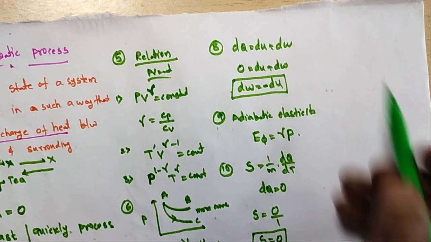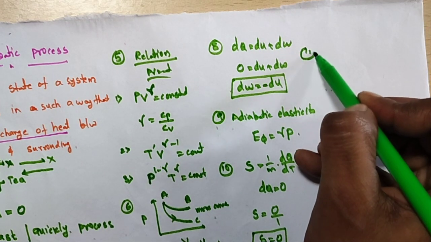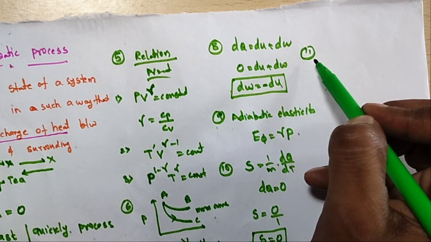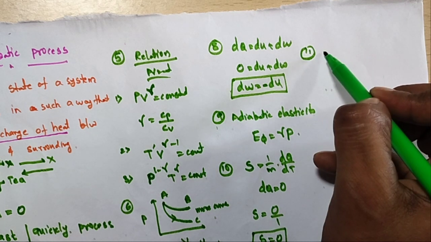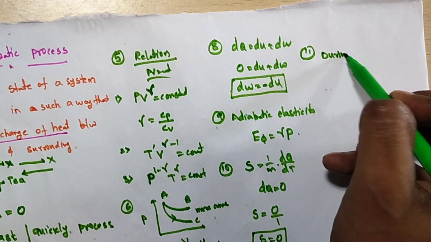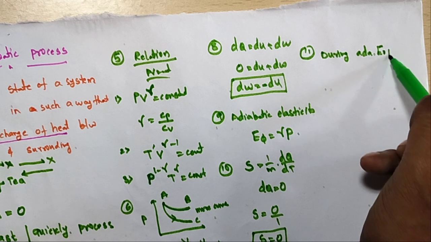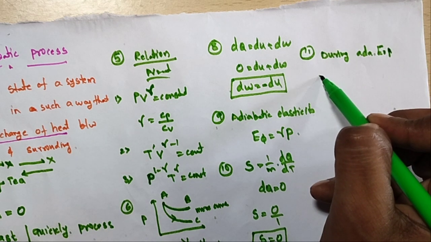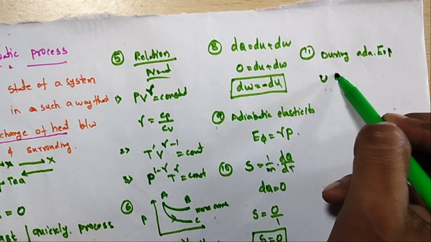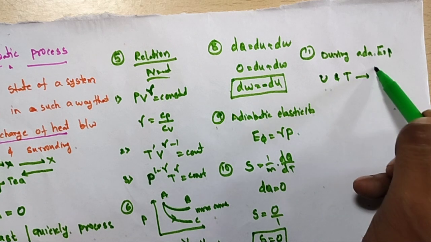And the next one, the 11th one. During adiabatic expansion, the internal energy U and temperature decrease. Please remember.